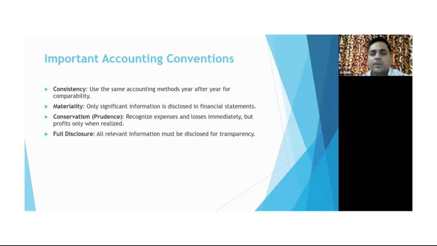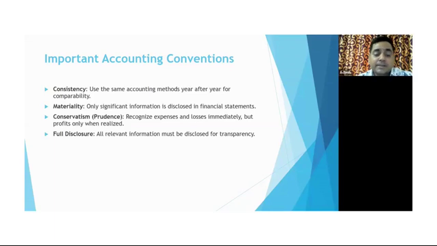right? So if they are changing it, there should be a proper format, or they have to continue on an ongoing basis with the same pattern, same format, same financial year, right? So that comes under consistency. Use the same accounting methods and format year on year.